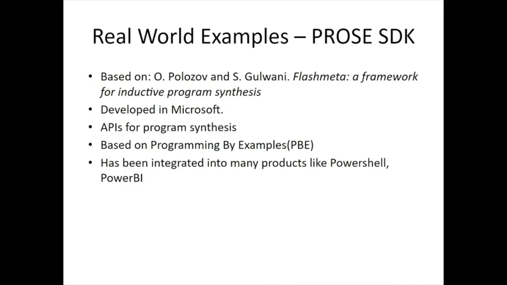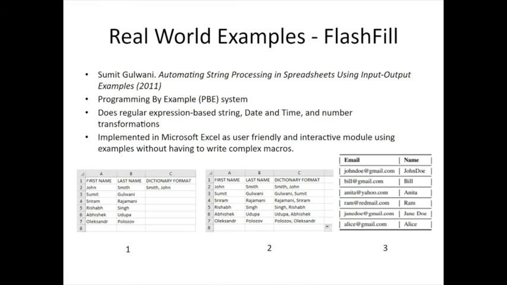Now let's talk about where program synthesis has been used. PROSE, program synthesis by examples, is a framework of technologies developed for the inductive programming environment. Programming by examples is the automatic generation of programs from input-output examples. It is used to generate utilities like Flash Fill, Flash Extract, and Flash Relate, which are discussed in the subsequent sections. It includes a predefined suite of technologies for automatic programming and data wrangling. If the syntax for the specific domain language is given, PROSE will create a synthesizer to generate the DSL programs.